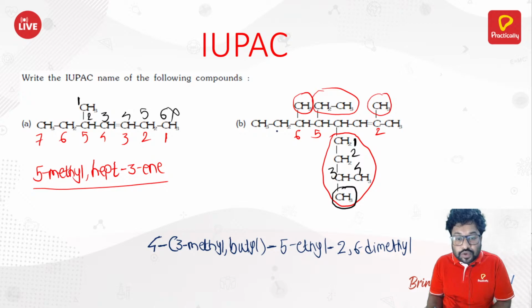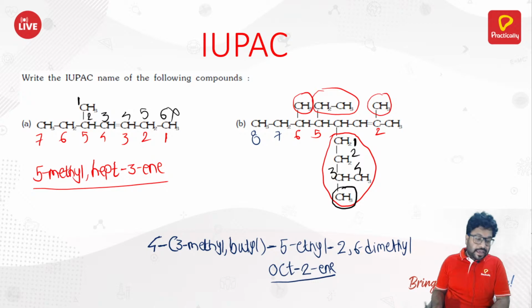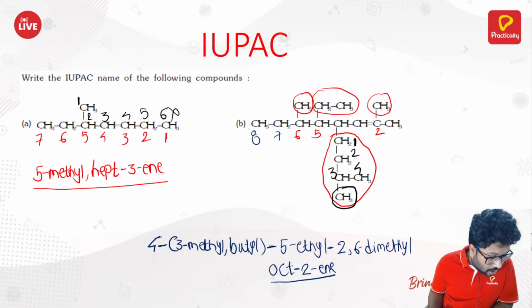How many carbon atoms overall? 7 and 8, so oct. After this there is oct. The double bond is at the second position: oct-2-ene. That is how the naming of this compound works.